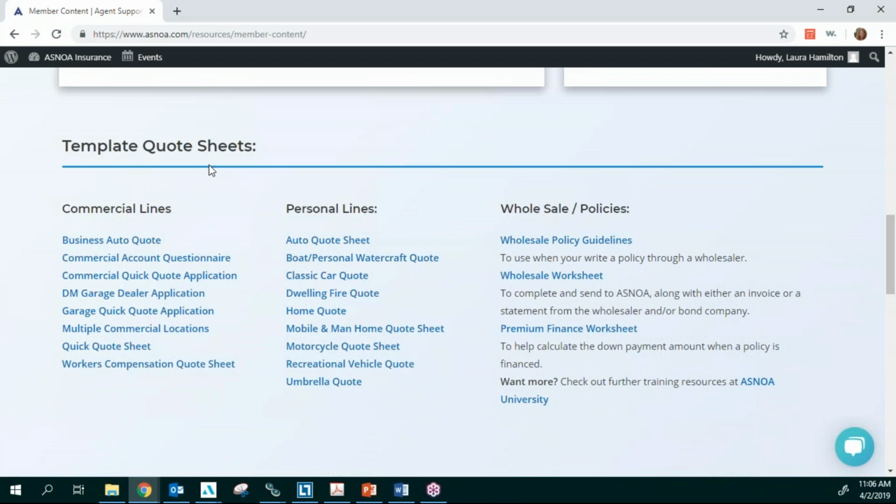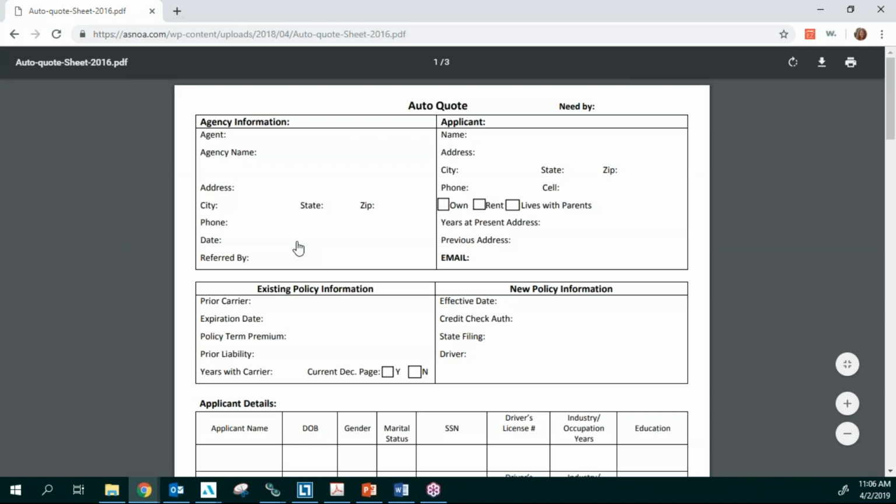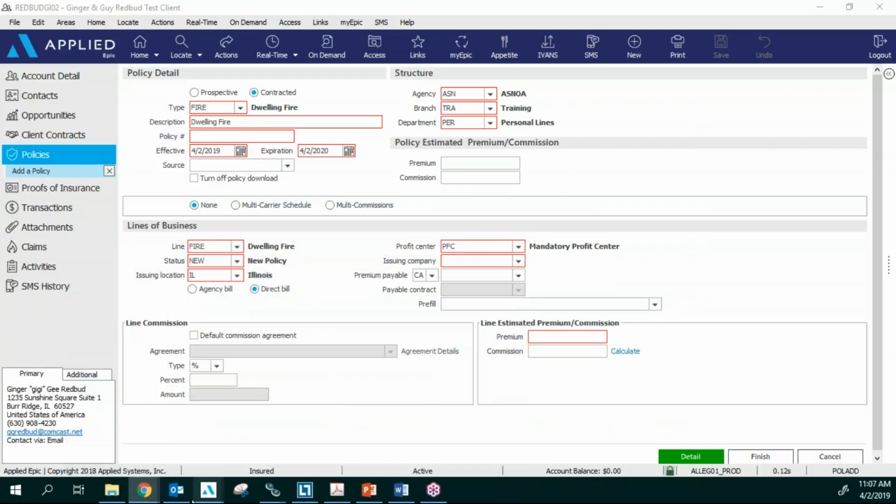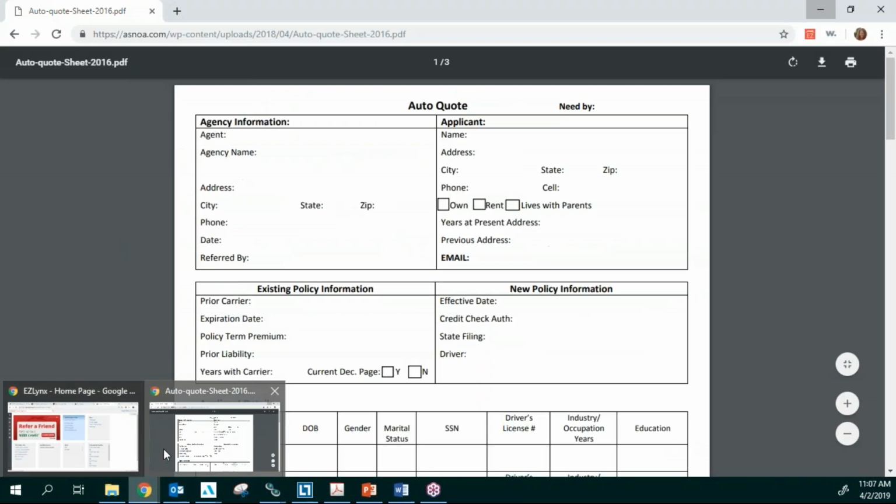Here's all of our quote sheets. So all you have to do is come in here, grab one of these quote sheets, save it to your computer, and then you can input all of the information. When you save these onto your computer, these should be fillable. We have accessed them, so you can just come in here and fill out the information. But please don't save this to any of these documents here. This information will be right here, saved on the website. So you have access to all of that information.